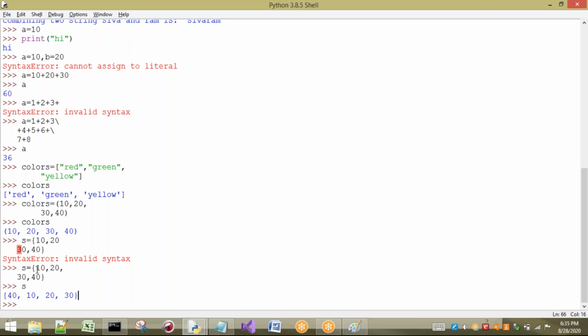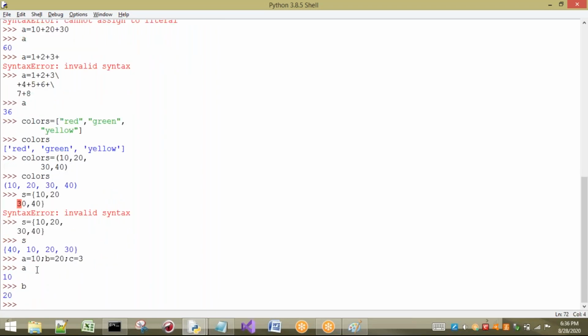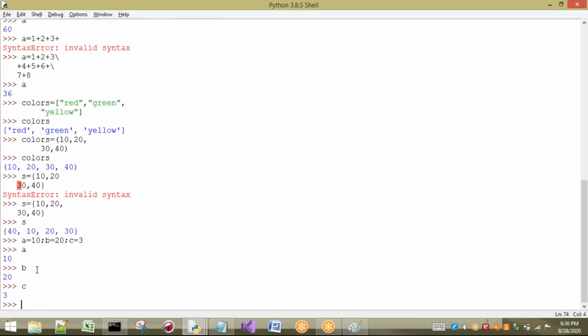And also one way is there, directly I can read the values, that is by using semicolon. So here you can use semicolon, c equal to 3. So my statement is ended, I am going to press enter. So if I press a, you are going to get value b, c. So these are the different ways where I can take multi-line statements. So here multi-line statement is taken in single line. Okay, this is also possible.